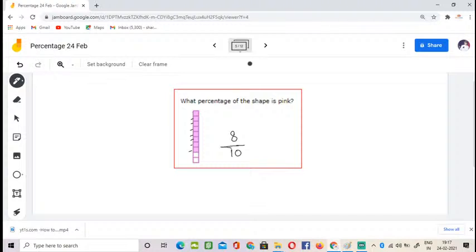So what percentage of the shape is pink? Percentage means parts out of 100. I need to get 100 in the denominator. Very good. I got the answer as 80 percentage. So to get the denominator as 100, I'll multiply by 10. Sorry, 10 here, this is not 18. This is 10. So 8 times 10 is 80. So the answer is 80 percentage. Very good.